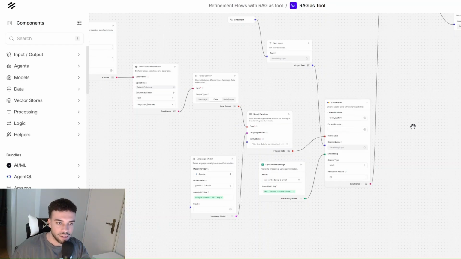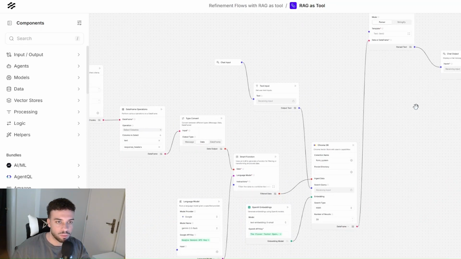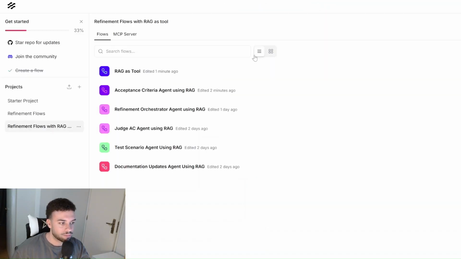In this setup, I'm also injecting the metadata into the HTTP requests. So I make sure that the latest updated information about my documentation is the one that my whole system is consuming. And basically, this is the RAG part of the system.